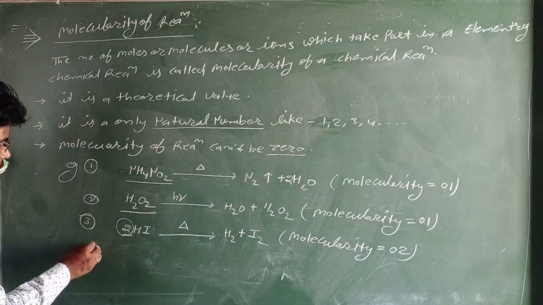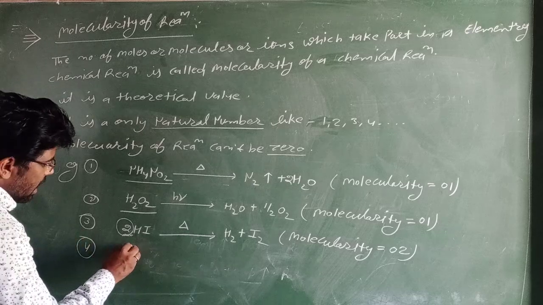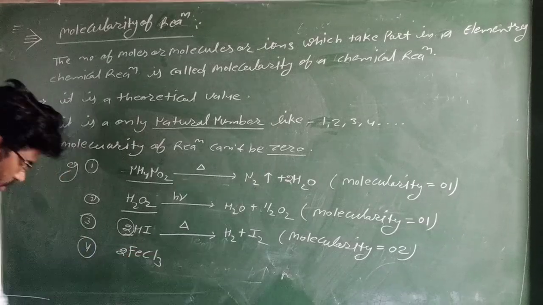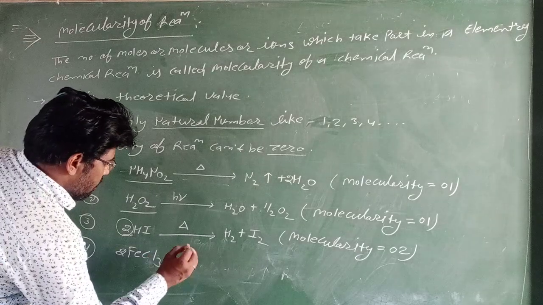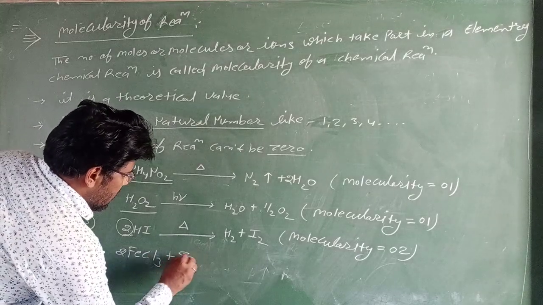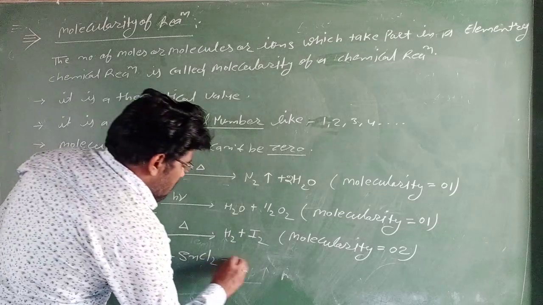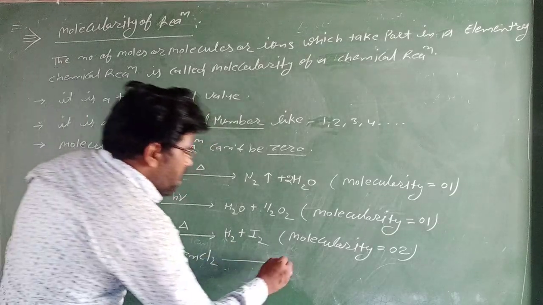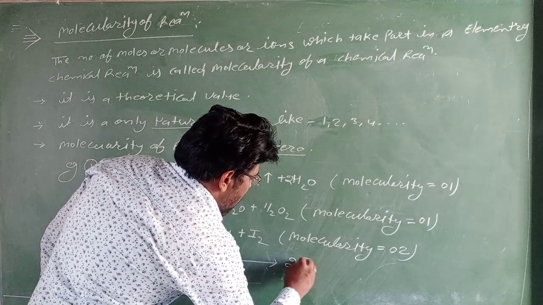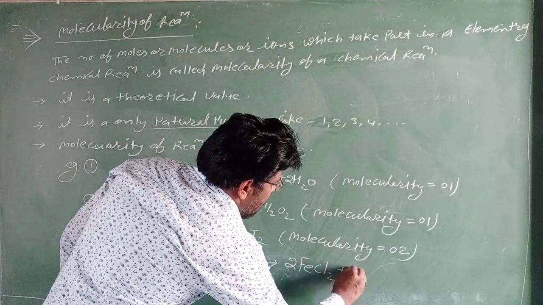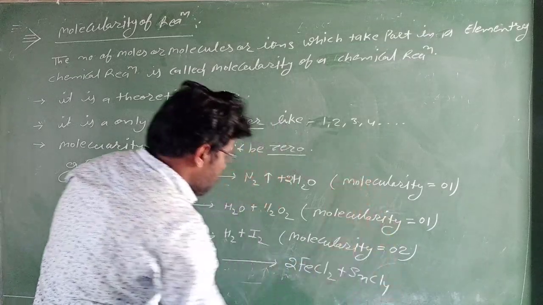It is explained by the fourth example. 2FeCl3 plus SnCl2: 2FeCl3 reacts with SnCl2 and forms 2FeCl2 plus SnCl4.